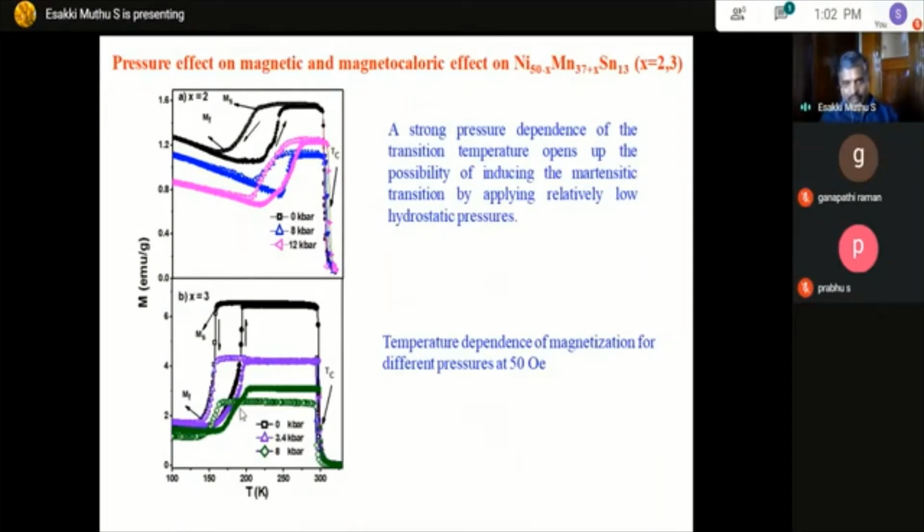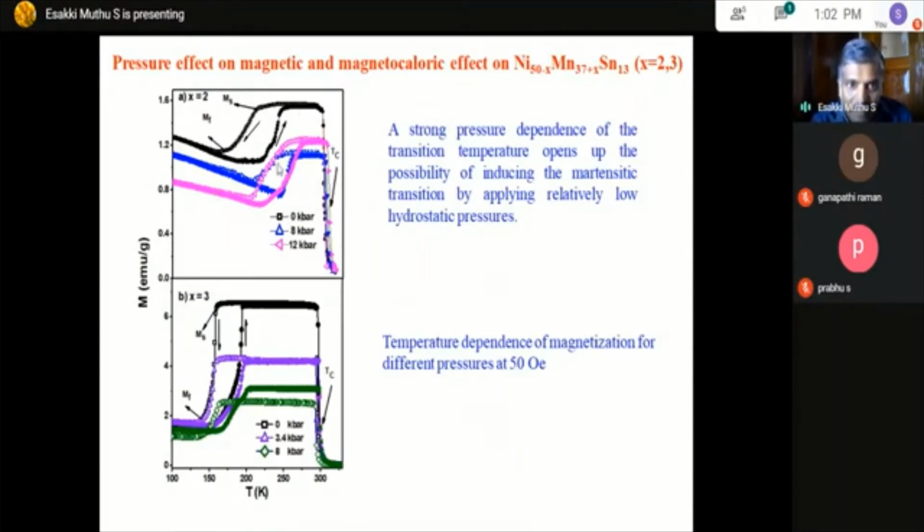That in turn shifts the temperature towards a higher temperature. So when you apply pressure, the material Mn nickel Sn gets compressed and more hybridization occurs. Once there is hybridization, it requires more thermal energy, and that thermal energy reflects in the peak.